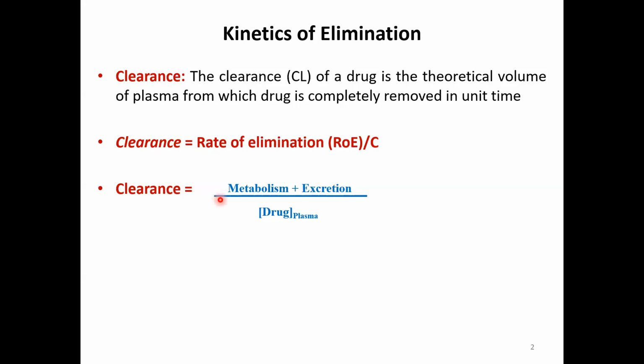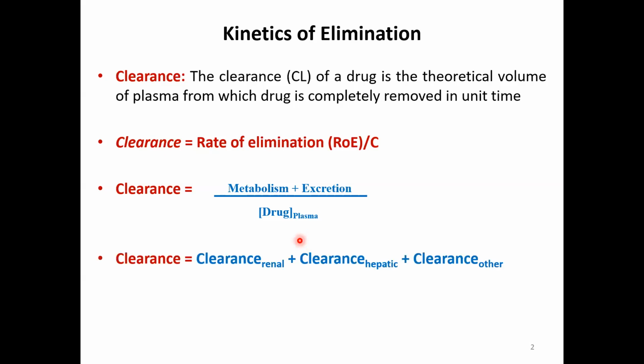Therefore, applying the principles of clearance to both, we can state that total clearance is equal to clearance by the renal system plus clearance by the hepatic system plus clearance by other organ systems.